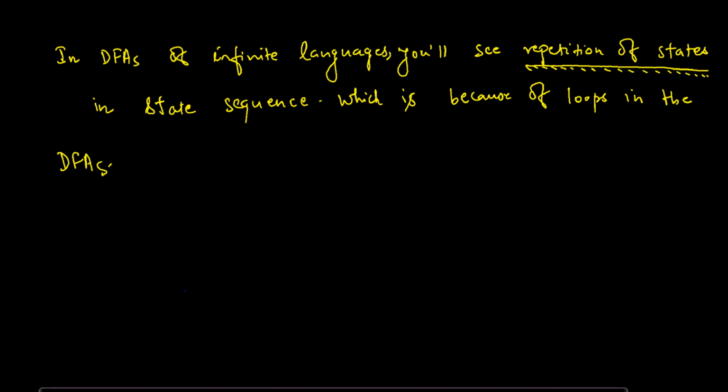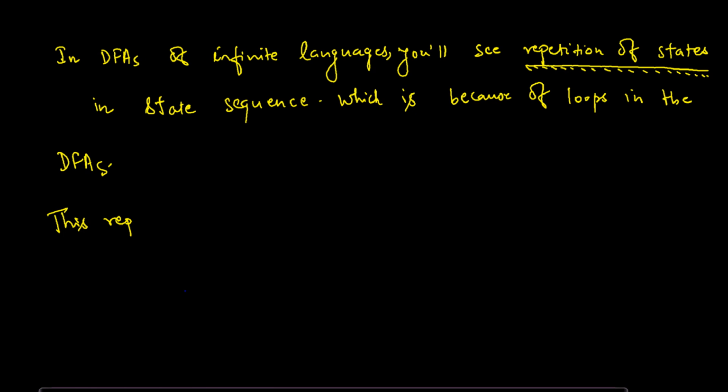This repetition of a state is what is responsible for a finite number of states to generate infinite strings. If you think about it, this repetition of a state is actually what is necessary for any DFA to be able to generate the infinite strings of any infinite language.